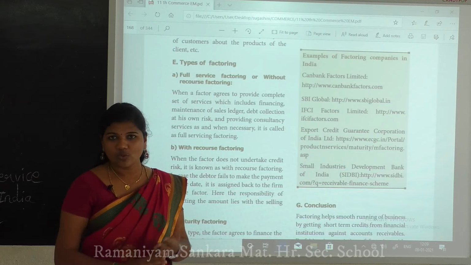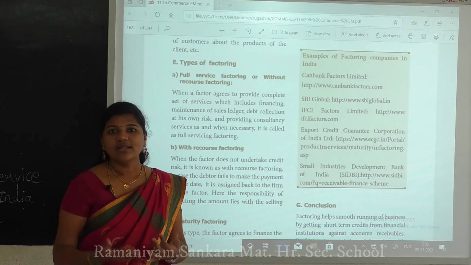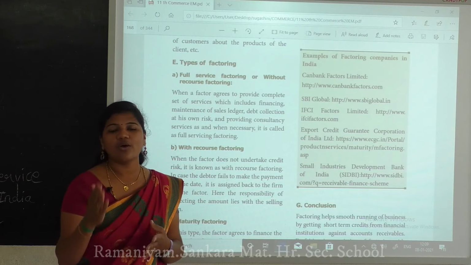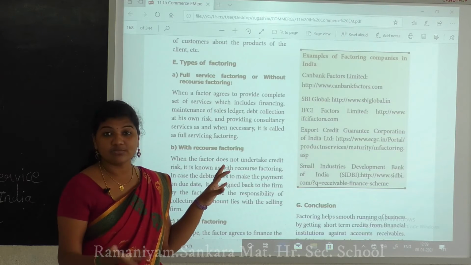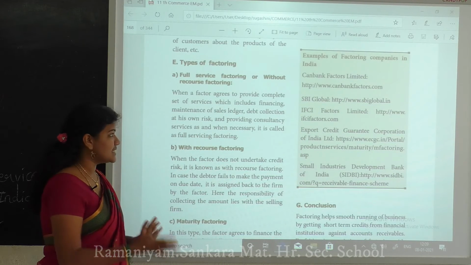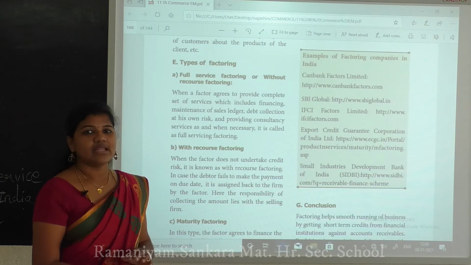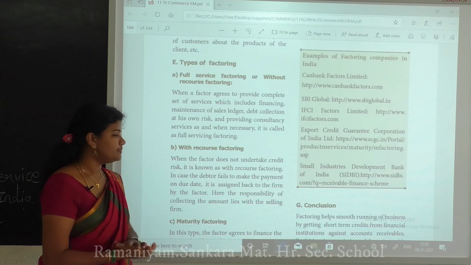Okay, so this is a good product, it has this many years of warranty, this type of amount you have to pay before that, after that you have to pay EMI-wise. All this we have to explain to the customers before that. Okay, so that is the consultancy services as and when necessary. Necessary means we have to tell all the details to the customers. It is called full service factoring.